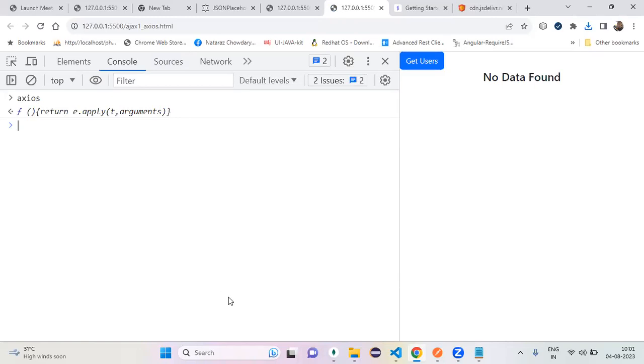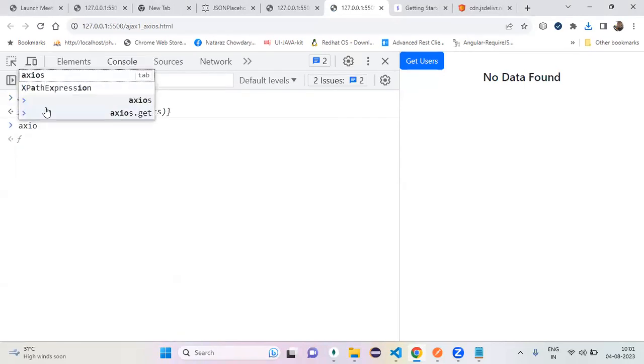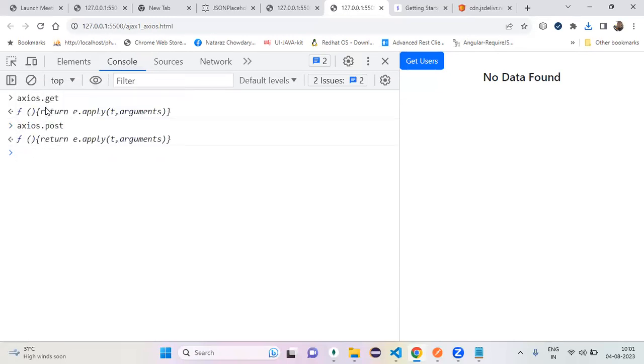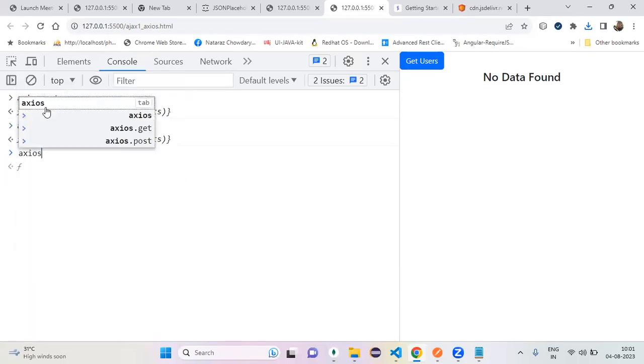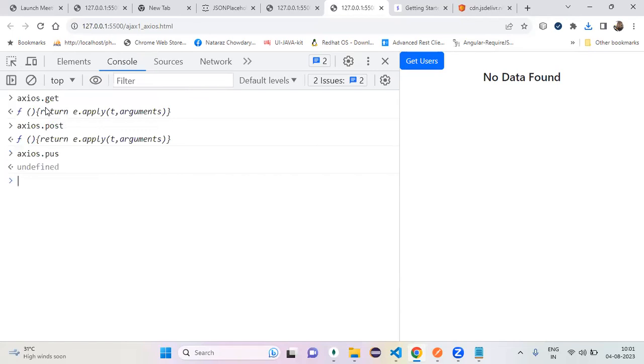It's not giving me any error. Now by using Axios, I want to send a request to the server, right? So how can we send a request? Get method. If you want to send a post request, axios dot post. If you want to send a put request, see these predefined methods, put request. Next, delete request. Like this, multiple request methods are there or not there?